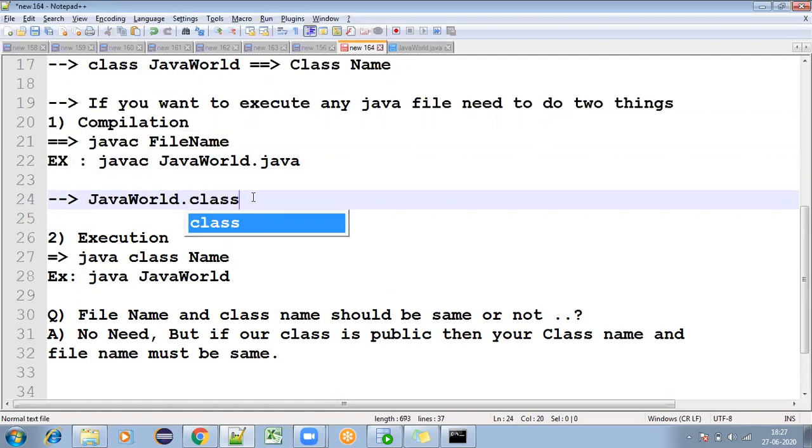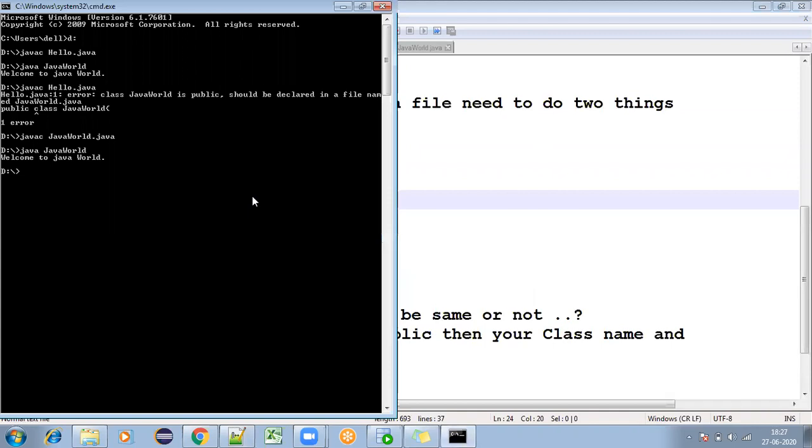And some people are thinking, what if I give something like javac with a different-case name? Did you create it like that? No, right? We created JavaWorld with a capital J and capital W. If I try to execute something like this, it will say there is no such class. I'll show you that. One second, JavaWorld.java.